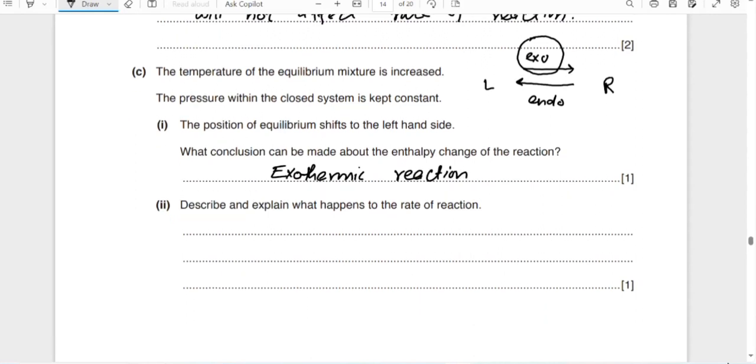Describe and explain what happens to the rate of reaction.